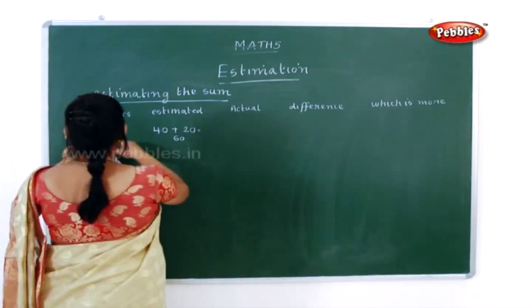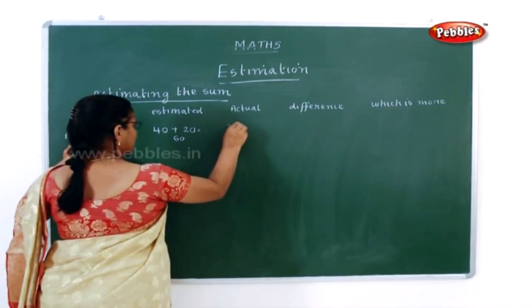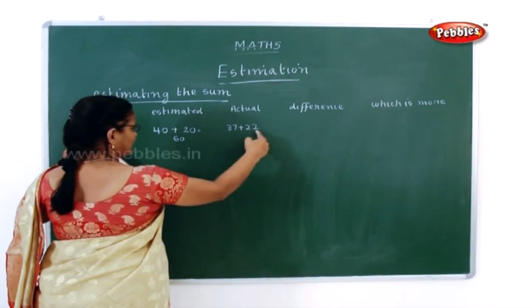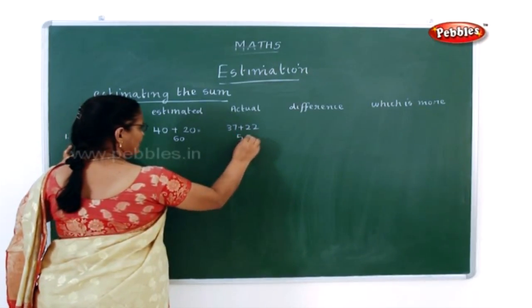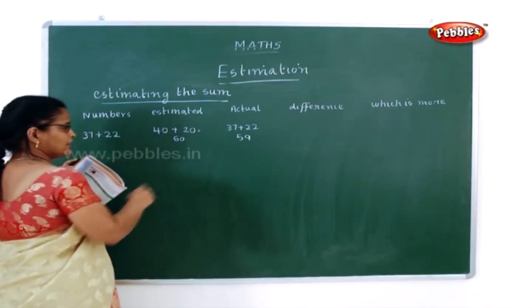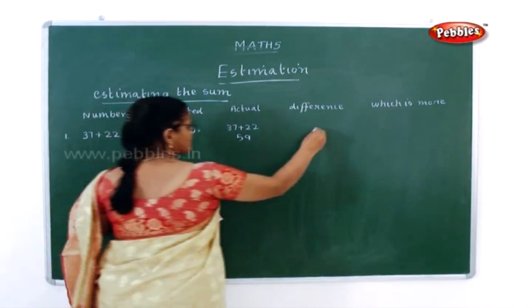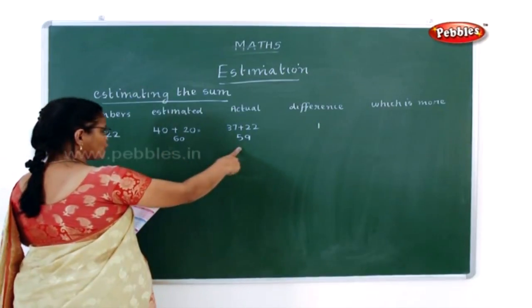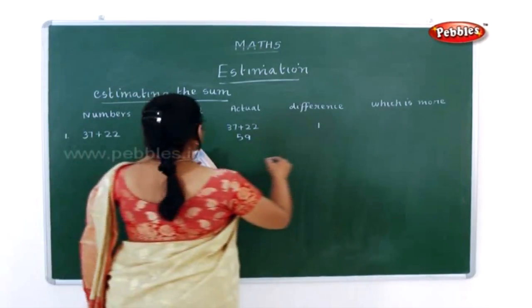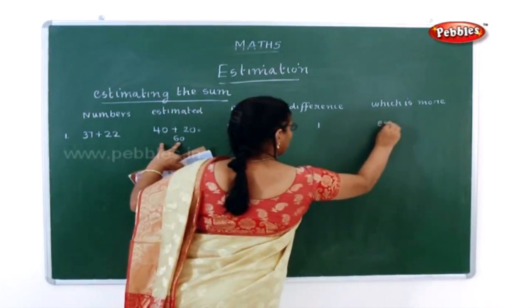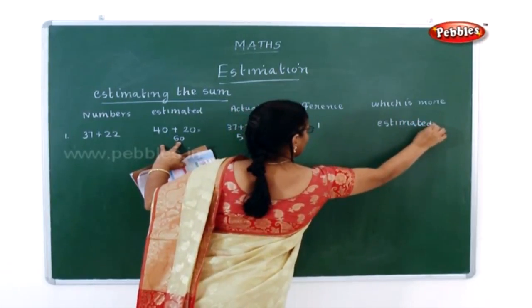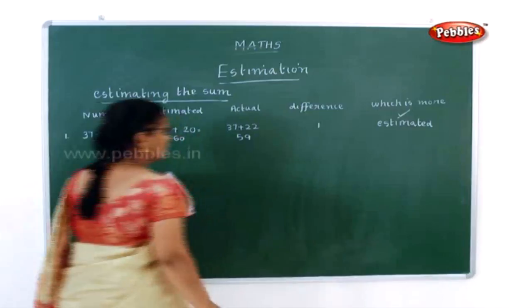But what is the actual number here? 37 plus 22 is 59. Now what is the difference here? 60 minus 59 is 1. So which is more here? Estimated, actual or equal? Estimated is more. Now you have to put a tick mark in estimated.